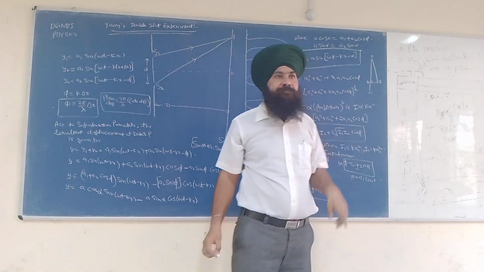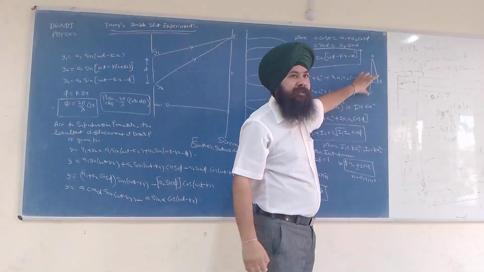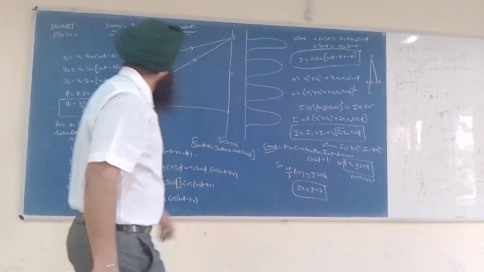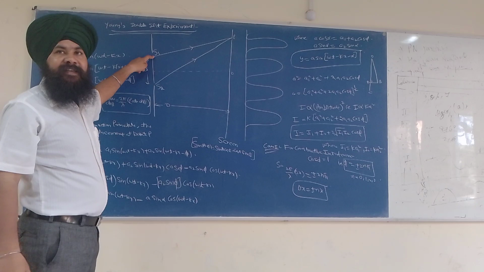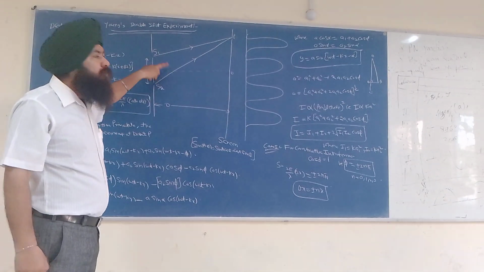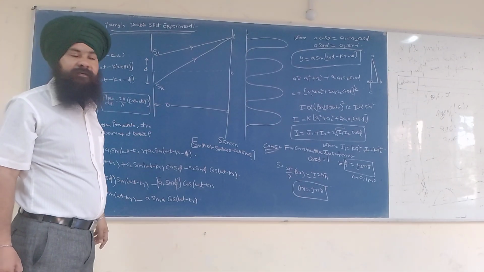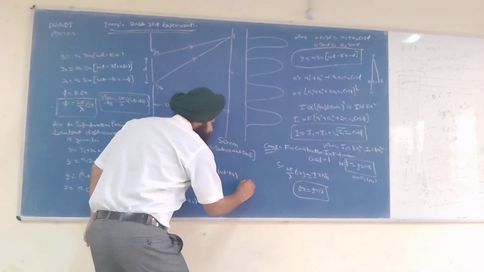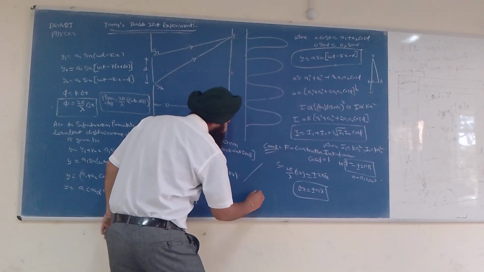What is the extra path? BC is the extra path. Similarly, if you want to calculate the path difference between these two waves, how can we calculate it? We can calculate it by this.